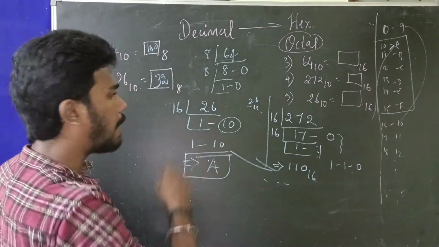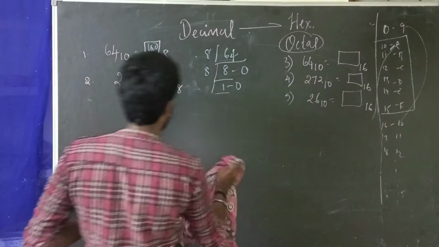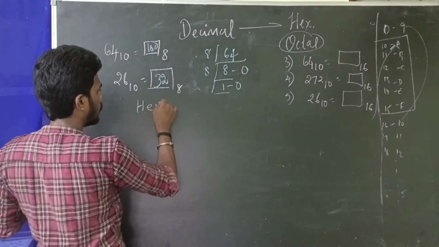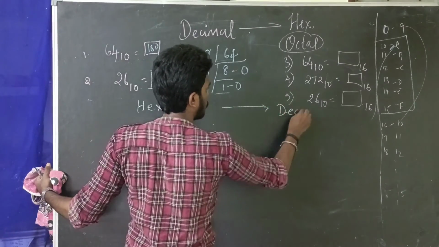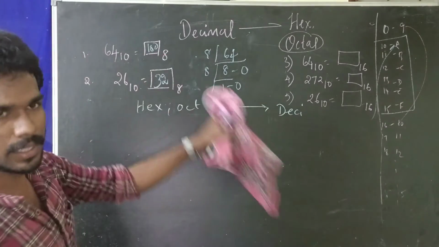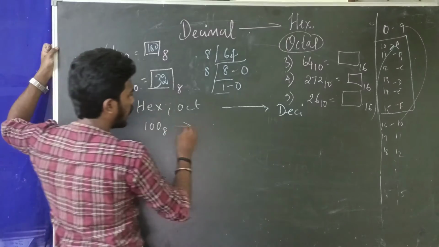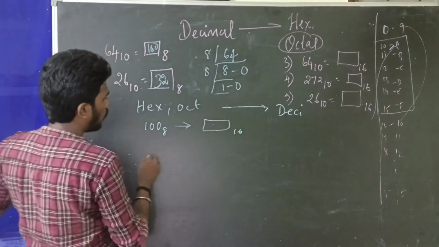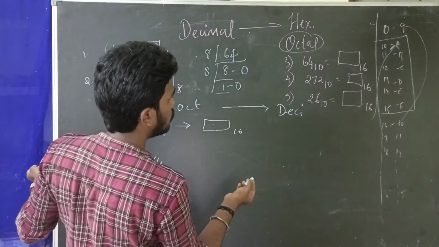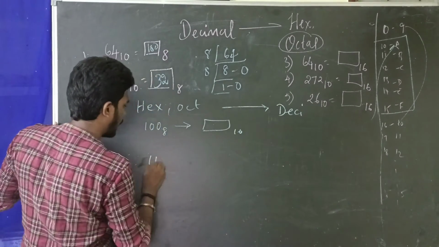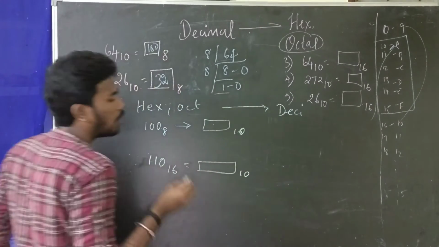Now, how do we convert hexadecimal and octal back to decimal form? Already from decimal we made this conversion. Now I want this 100 base 8, which is 64, to the equivalent decimal value. And 110 base 16, the equivalent decimal value.